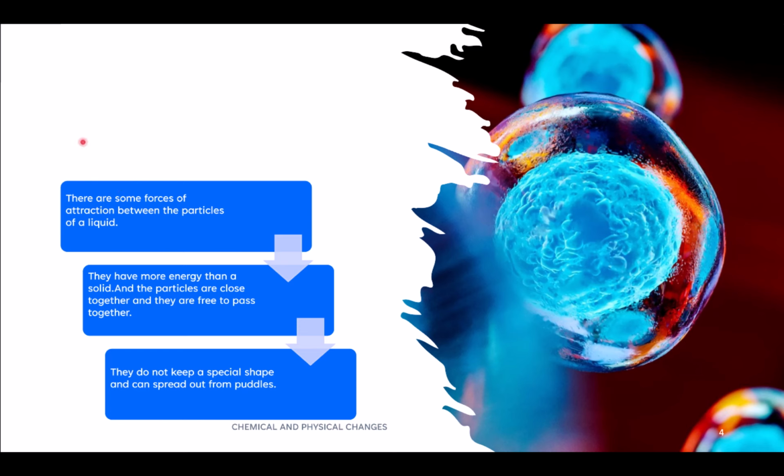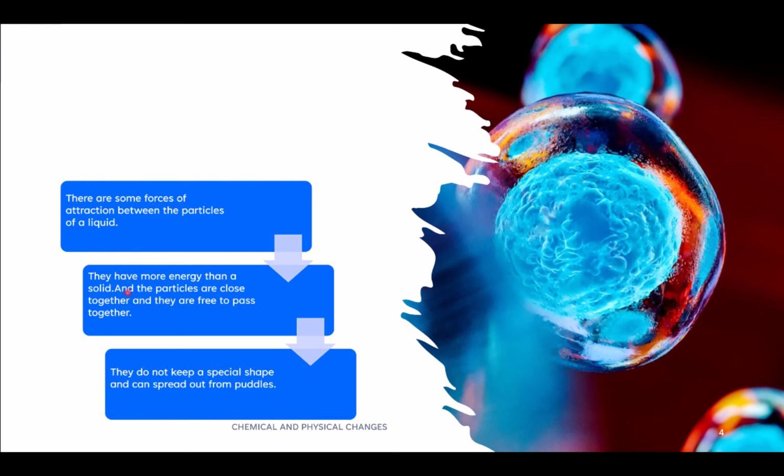Now here is liquid, and these are the properties of liquid. There are some forces of attraction between the particles of a liquid, but not as much force as in a solid.